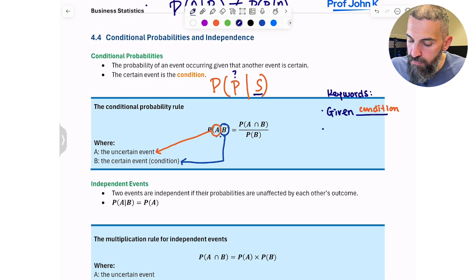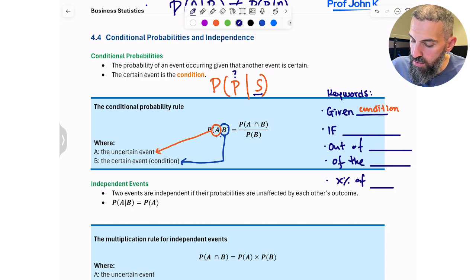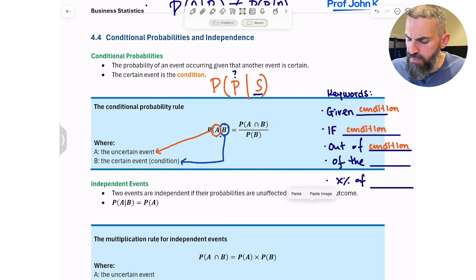But other ones would be if, out of the, sometimes they'll say like X percentage of. Whatever usually comes after these things, you should consider that it could be a conditional probability. Now, I'm not saying be robotic and just as soon as you see any of these words, just automatically say, oh, this is conditional. But these are big clues that you might be dealing with a conditional probability.